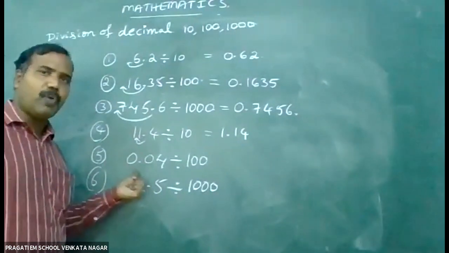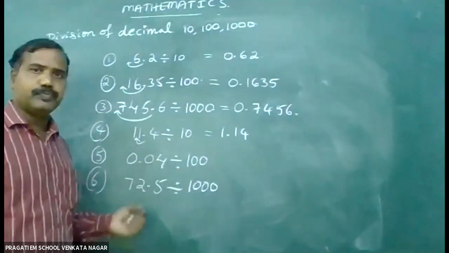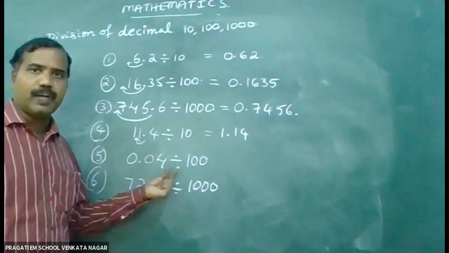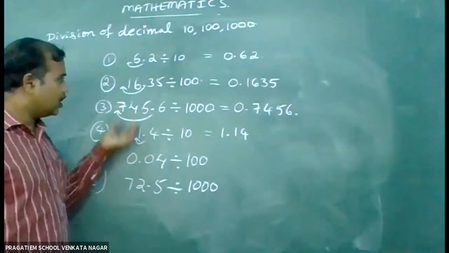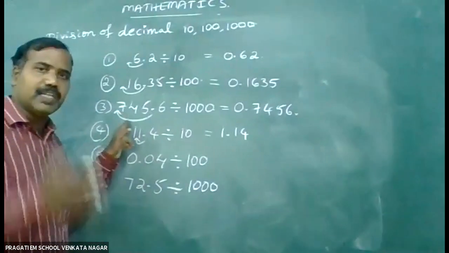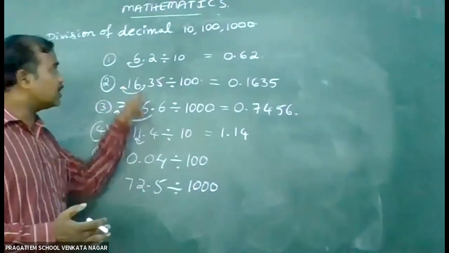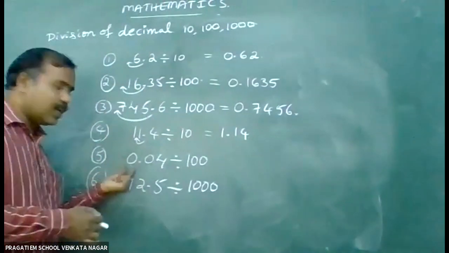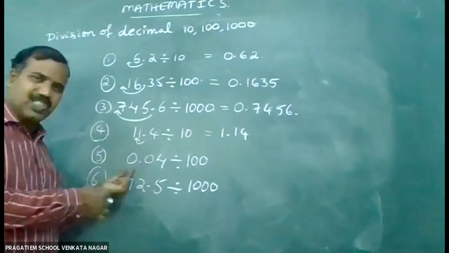Next, 0.04 divided by 100. If you observe the previous sums, in the integral part there are some digits: 745, 16, 6. But here in this example there is no digit, so just 0 is there.